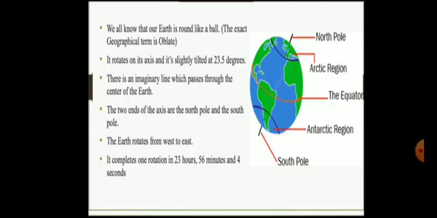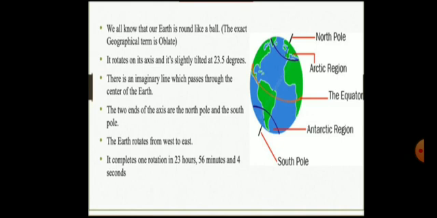Some points are there. We can read. First one is, we all know that our earth is round like a ball. The exact geographical term is oblate. Second, it rotates on its axis and it is slightly tilted at 23.5 degrees. Third, the imaginary line which passes through the center of the earth is called the equator. The two ends of the axis are the North Pole and South Pole. First one is the North Pole and the other end is the South Pole.